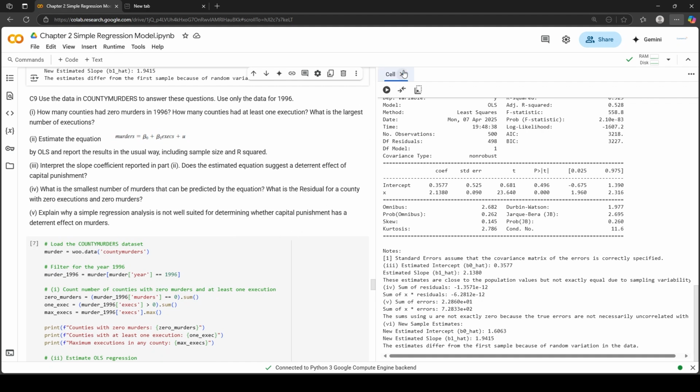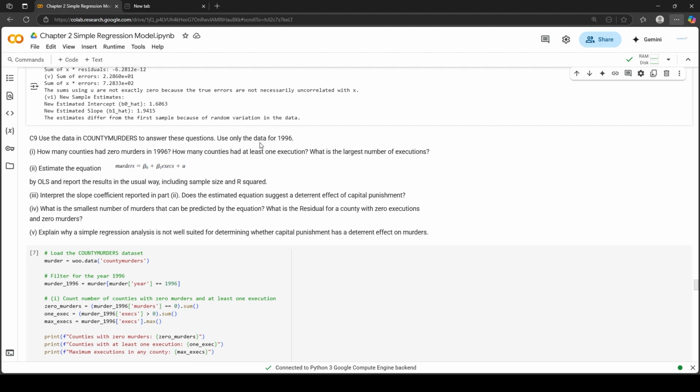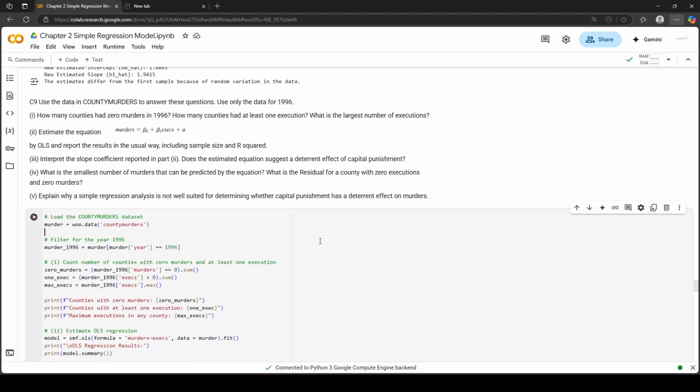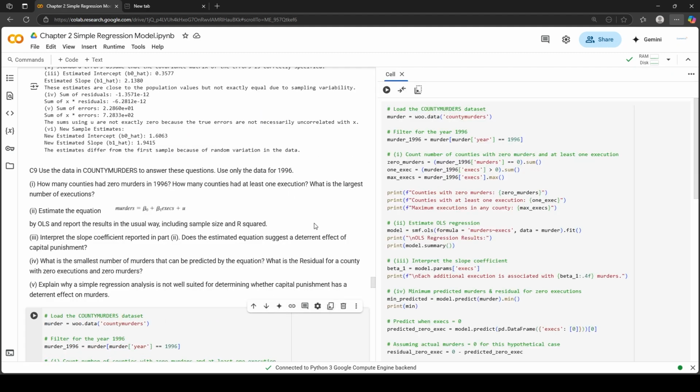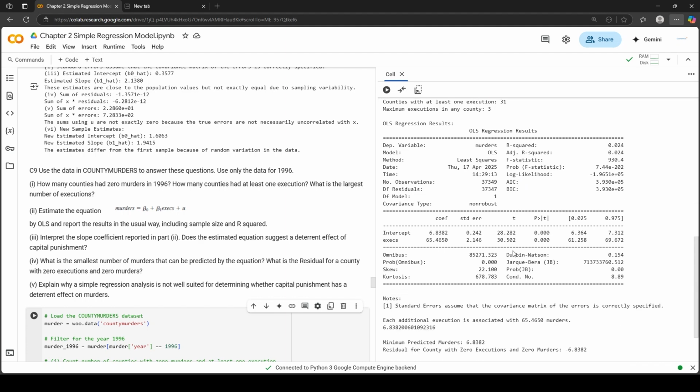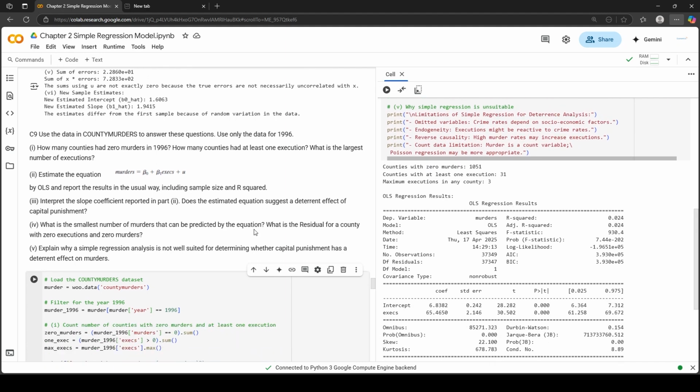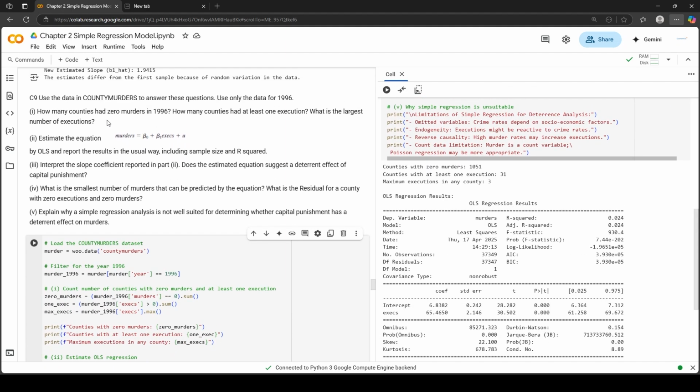In the ninth question, we are using the dataset county murders, and we have to use the data only for the year 1996. In the first part, it says, how many counties had 0 murders in 1996, and how many counties had at least one execution? What is the largest number of executions?